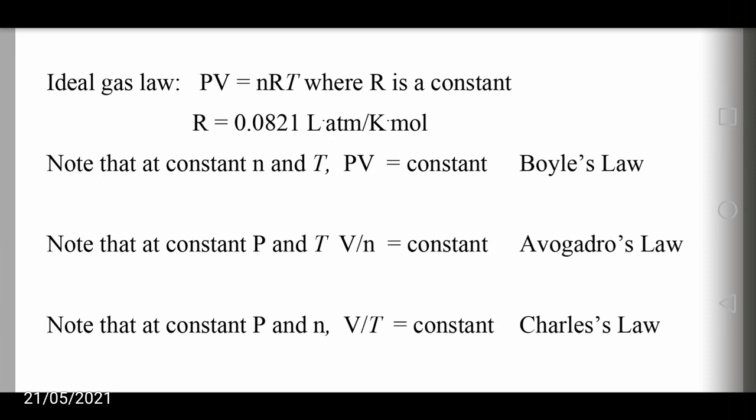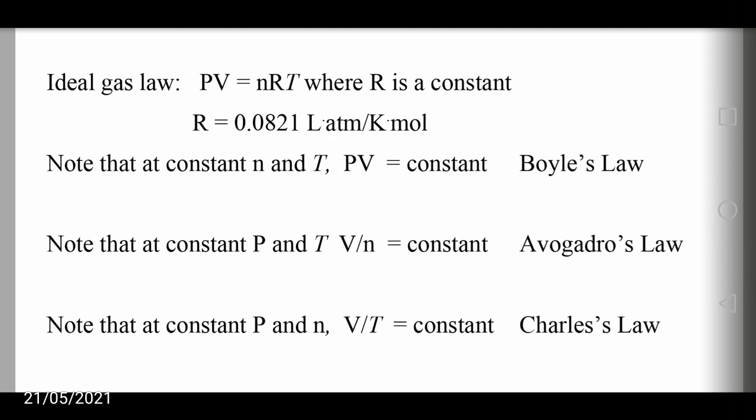The ideal gas law, or gas equation, or perfect gas equation, is given by PV = nRT, where R is called the universal gas constant, whose value is R = 0.0821 liter atmosphere per Kelvin per mole.